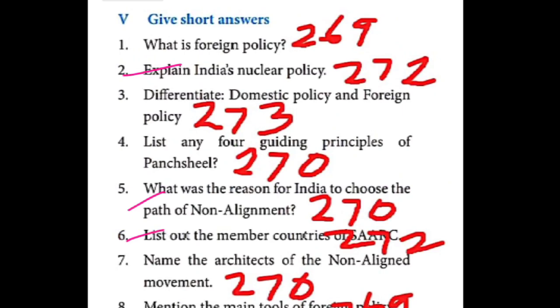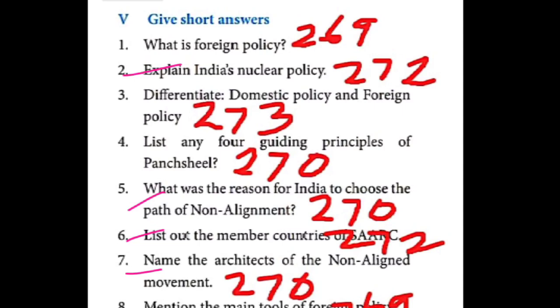Okay, then 7th question. 7th question now we are marking. Page number 270. Non-alignment para, 4.4. Non-alignment para, second para. Second para, 4 lines are there, that alone. 5-7.